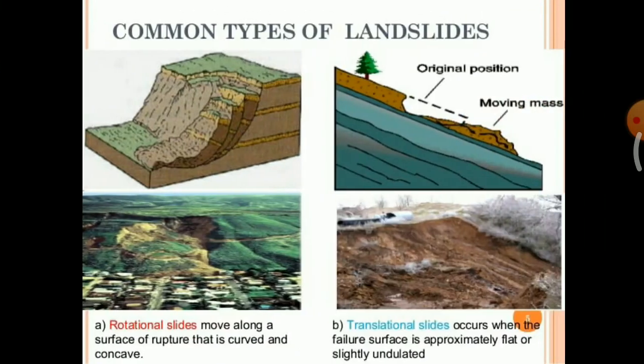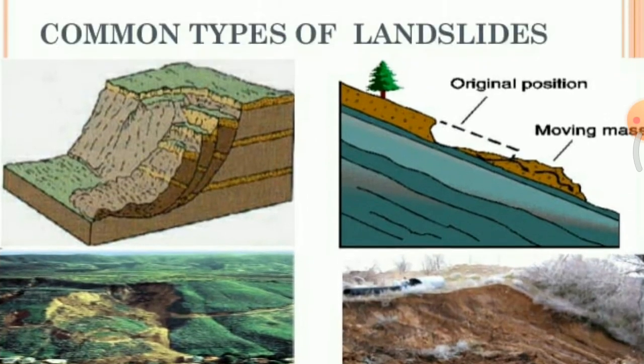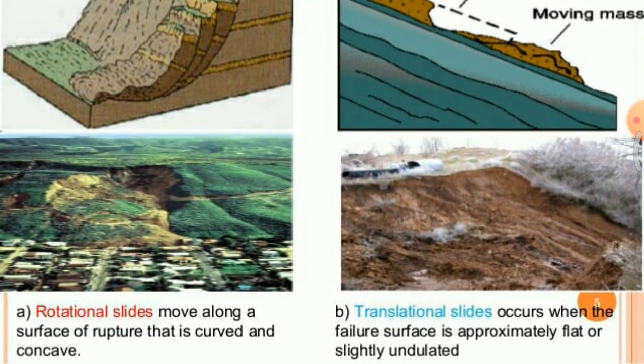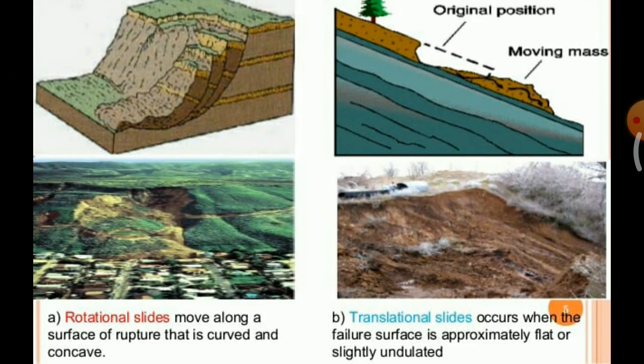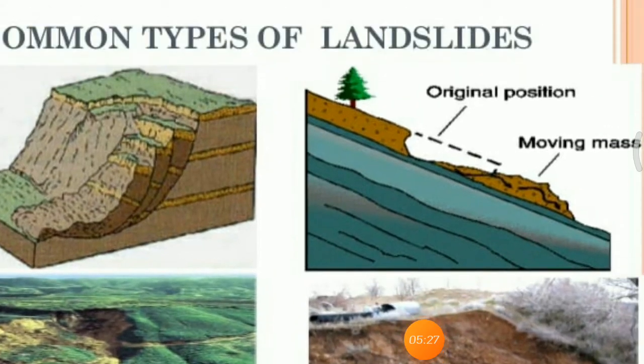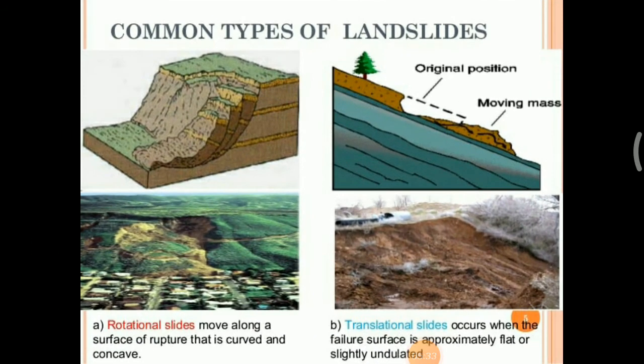Okay, so common types of landslide here, first one is the rotational slide. We can see the diagram. Okay, this is the rotational slide. Rotational slides move along a surface of rupture that is curved and concave. So we can see here a curved and concave surface. So this is the rotational slide. Translational slides occur when the failure surface is approximately flat or slightly undulated. So here we can see the surface is flat or slightly undulated, so it is a translational slide.